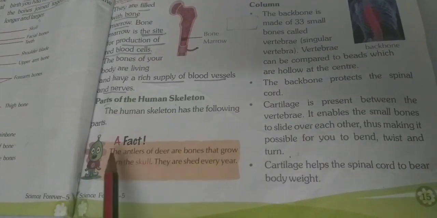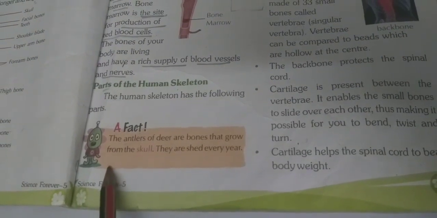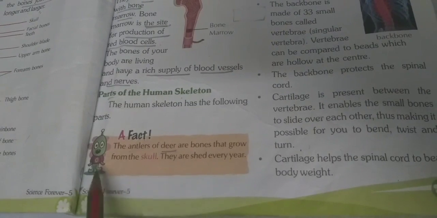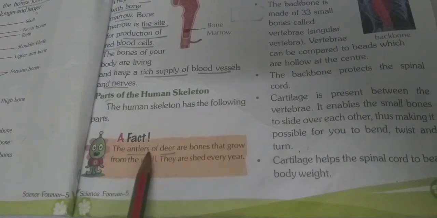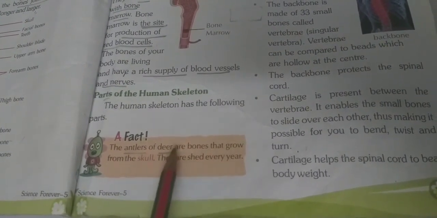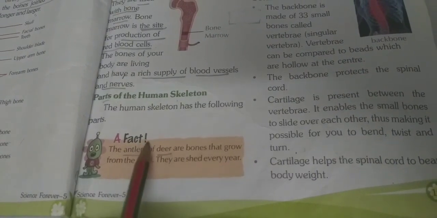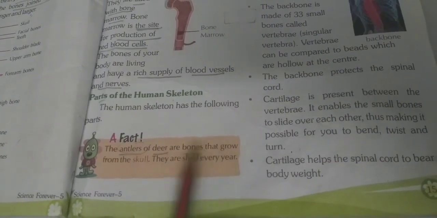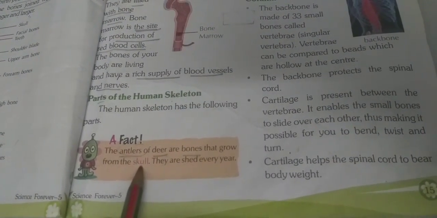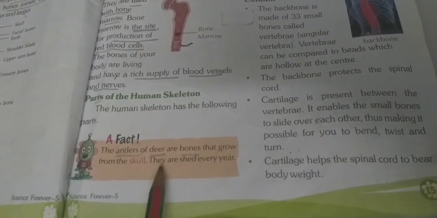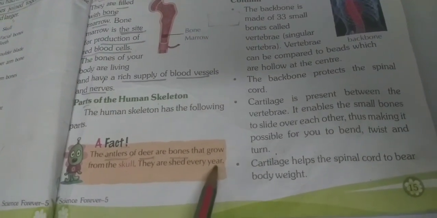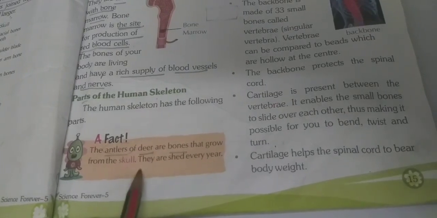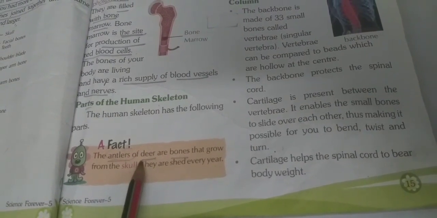See, in the book a fact has been given. Name of the animal? Deer. Part of the body? Antlers. Antlers of deer are bones. What are these? Antlers are bones. From where do they grow? They grow from the skull. And these antlers are shed every year by the deer. This fact they have given related to deer.